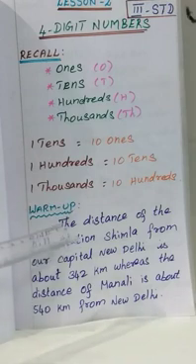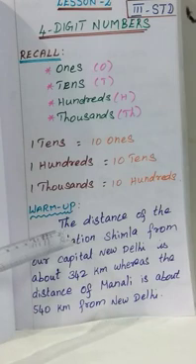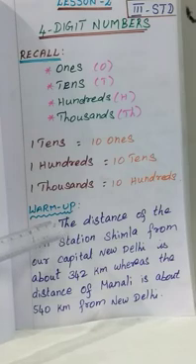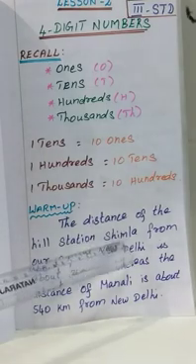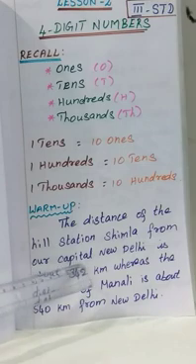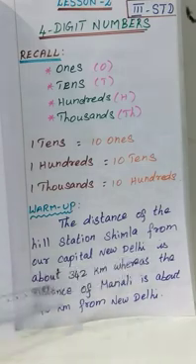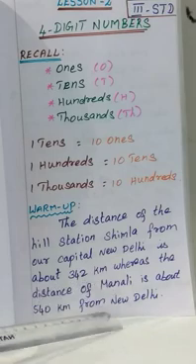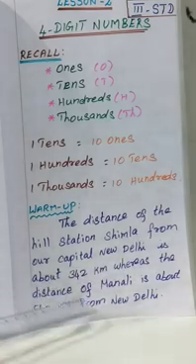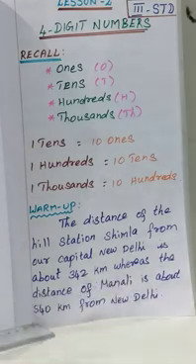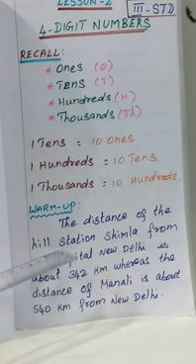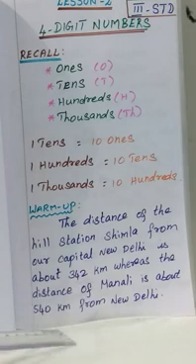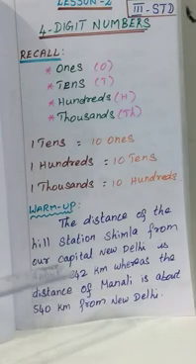Okay, what is given? A question is given. You have to observe the question, then answer the following. What's the question given? The distance of the hill station Simla from our capital New Delhi is about 342 kilometers, whereas the distance of Manali is about 540 kilometers from New Delhi. So what is given? Two hill stations are given.